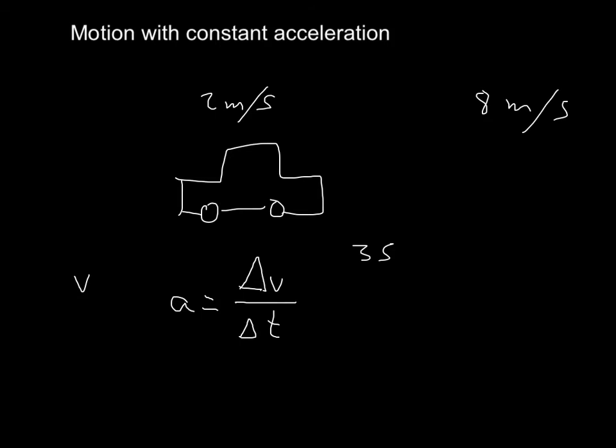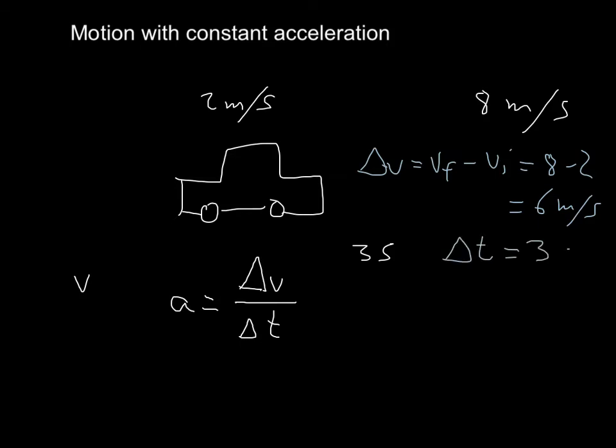Now this thing that I did with my head, I can do with math. So the increase in speed is just final speed minus initial speed, because increase always means final whatever minus initial whatever. Okay, so let's calculate the increase in speed first. Increase in speed is final speed minus initial speed, and that's 8 minus 2, and that's equal to 6 meters per second. Done. What's the increase in time? Well, the increase in time is just the time that it took me to do this, and that's just 3 seconds. And now all I need to do is to plug this in here.